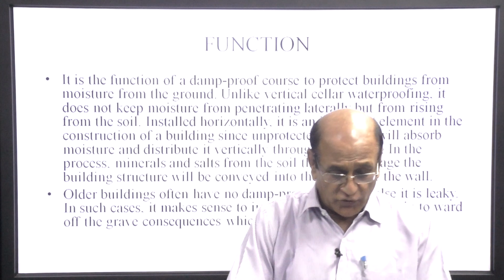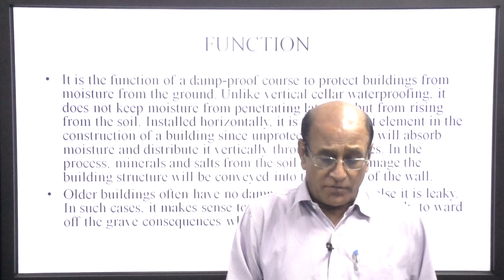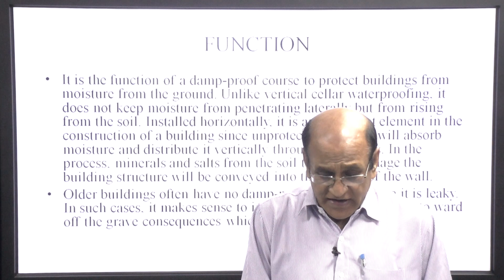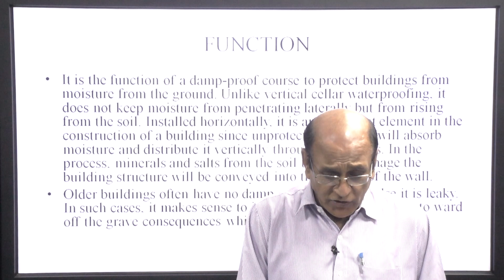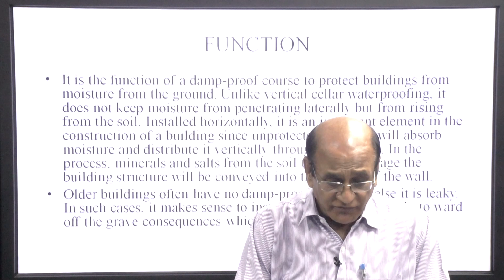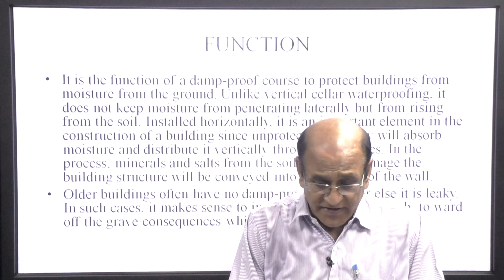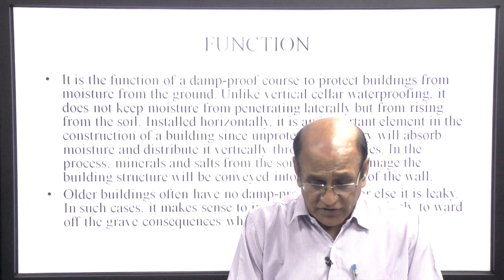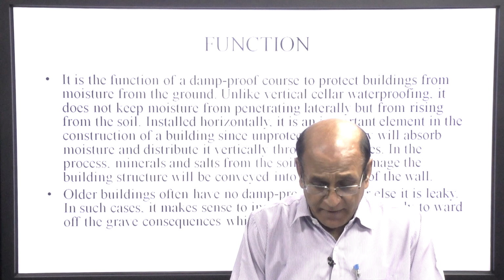Function of the damp proof course. It is the function of damp proof course to protect the building from moisture from the ground. Unlike vertical cellar waterproofing, it does not keep the moisture from penetrating laterally, but from rising from the soil. Installed horizontally, it is an important element in the construction of the building, since unprotected masonry will absorb moisture and distribute it vertically through the capillaries.